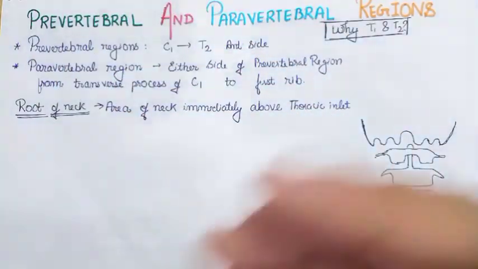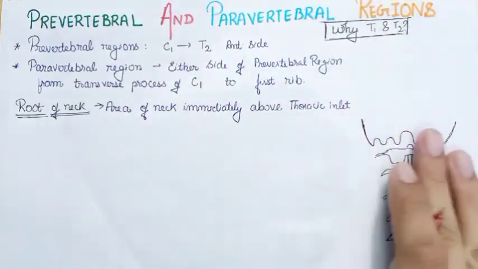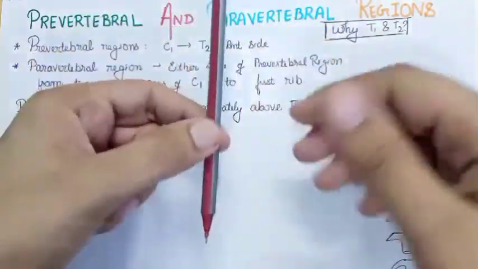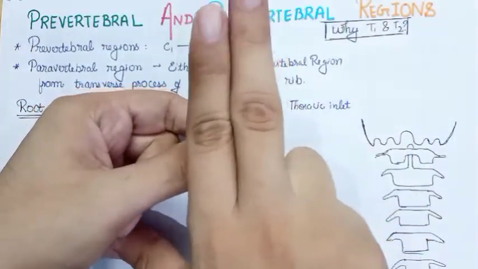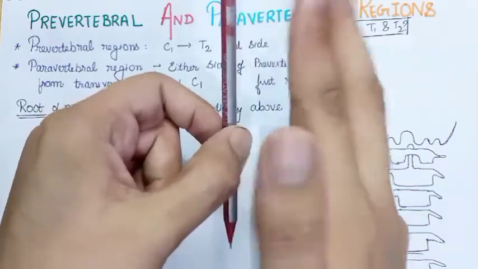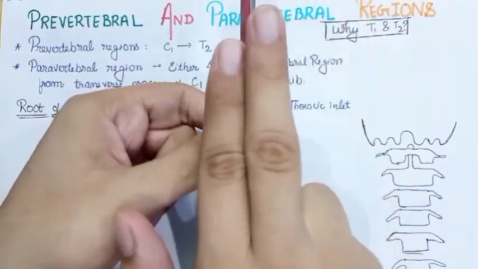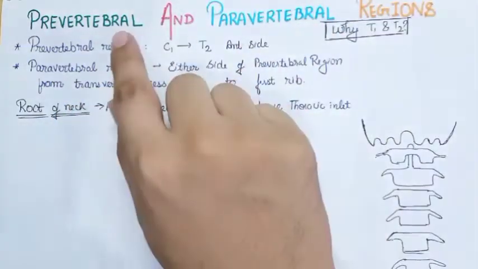The prevertebral region means the structure or the region in front of the vertebra. Suppose this is a vertebra, okay? The structures present in the front, these two fingers, suppose these are the different structures of the prevertebral region. You can see the structures are present in the front of the vertebra. So this region constitutes the prevertebral region.